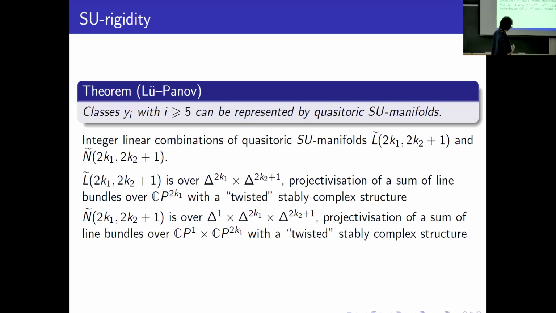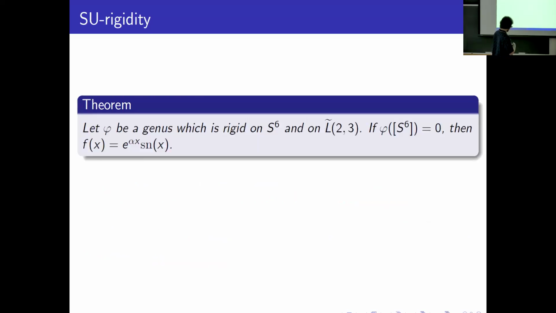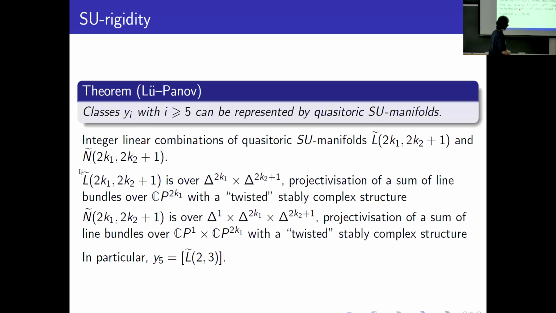Okay, but we need only the first one. Y5 is just the class of L tilde 2,3. It's a quasi-toric manifold, and for quasi-toric manifolds we know all fixed point data. It has, I think, 12. Yes, it has 12 fixed points with some weights in each of them.